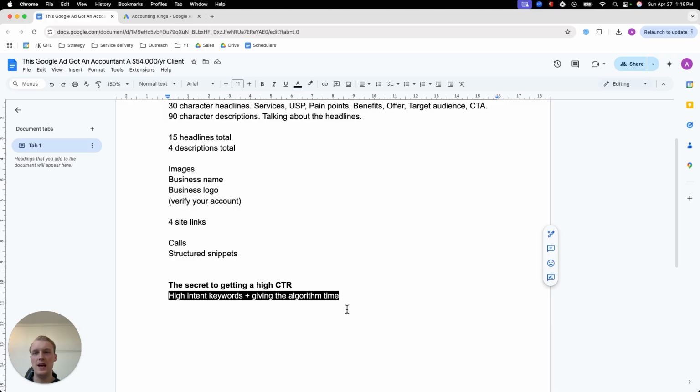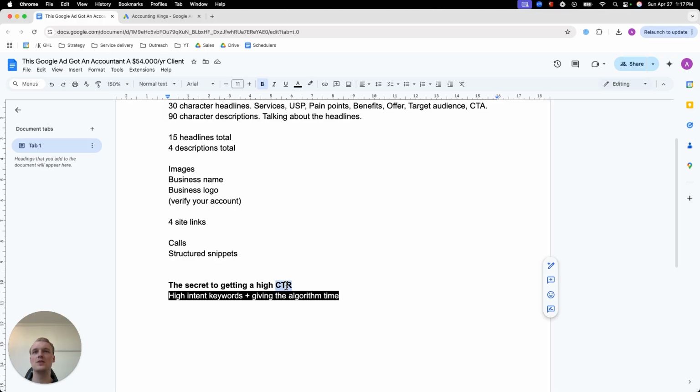It can also be if you target keywords like bookkeeping. It's very broad. If you want to get bookkeeping clients, you would rather go with bookkeeping services or bookkeeper near me or digital bookkeeping company. So you need to make sure that you use high intent keywords, because those types of people, first of all, are more likely to actually click on the ads, but then also convert.